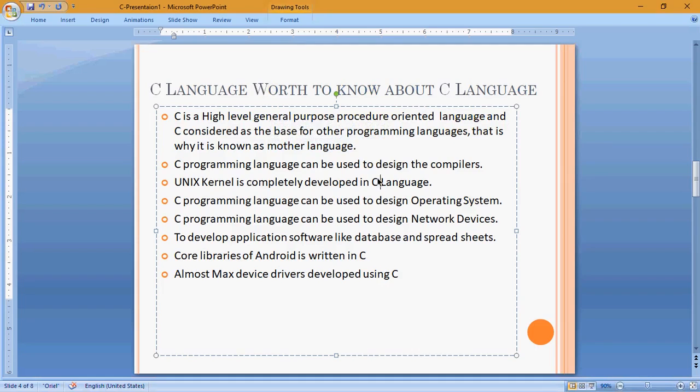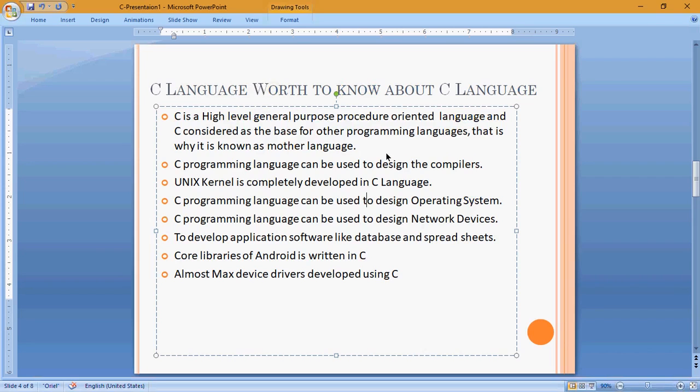Don't think so much, this is just a brief definition about the C language. You can frame it any way you understand the C language. The first thing you have to know is that C is a high level language, a procedure oriented language. In future you will get to know object oriented programming languages also, and there you can differentiate between procedure oriented and object oriented programming languages, right?